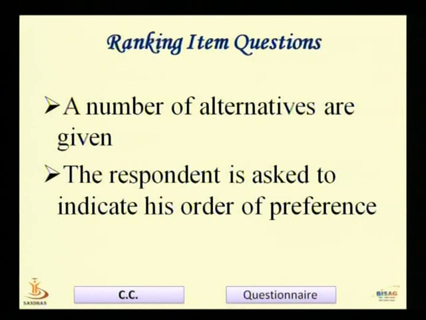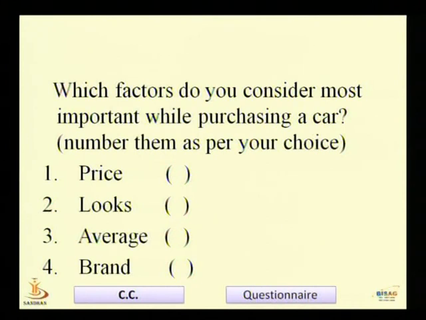The next type is ranking item question. Here the respondent has a number of alternatives. The respondent is asked to indicate his order of preference. Here in the answer, the respondent may have various choices. Let us look at an example. Which factor do you consider most important while purchasing a car? Now look into the bracket. Number them as per your choice.